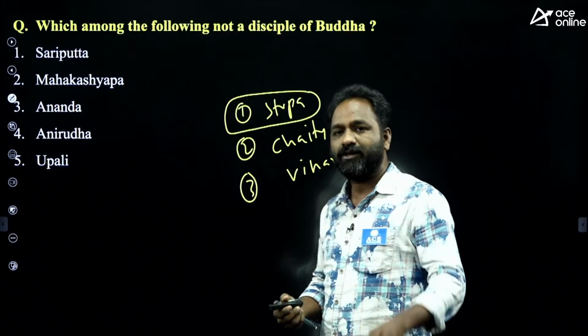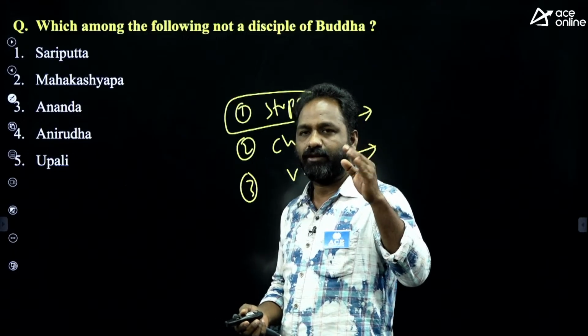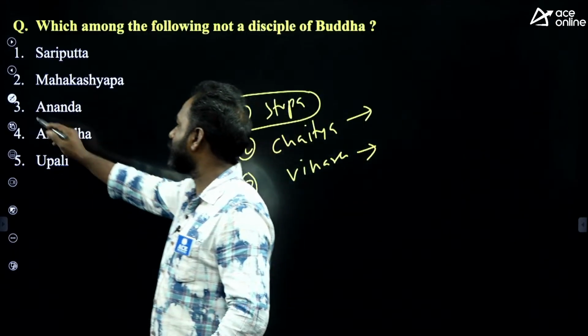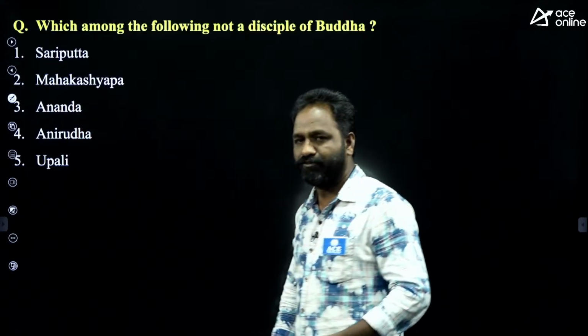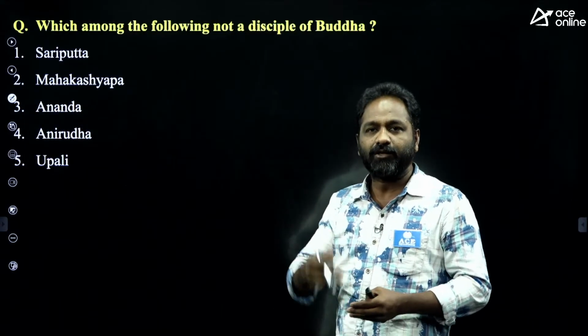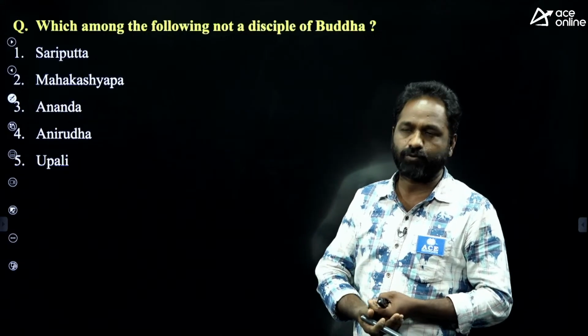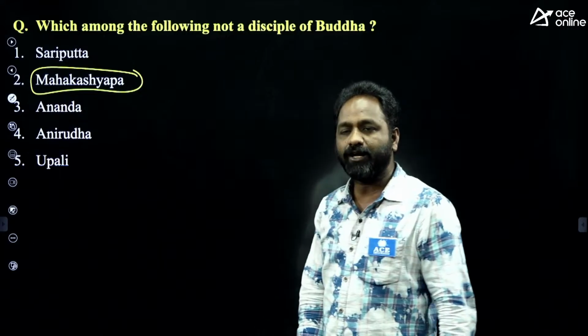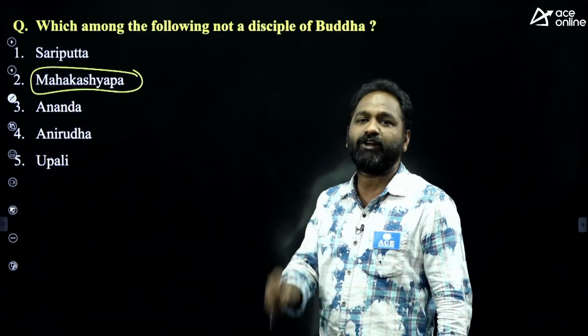Coming to Buddhism, there are four Buddhist councils. As a student, you have to remember the first, second, third and fourth Buddhist councils: where each was held, who was the king, and who presided over it. Mahakashyapa was the head of one of the Buddhist councils.